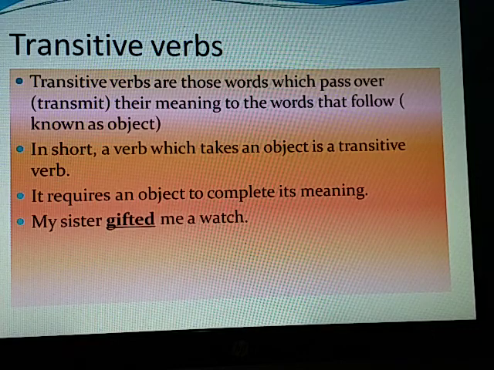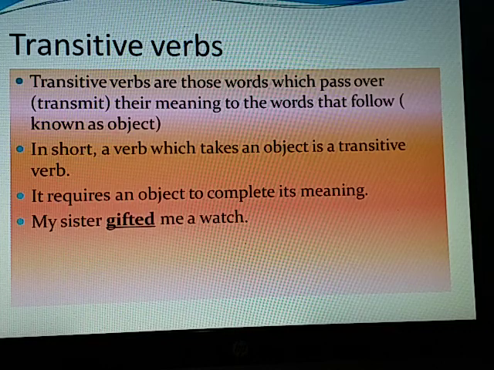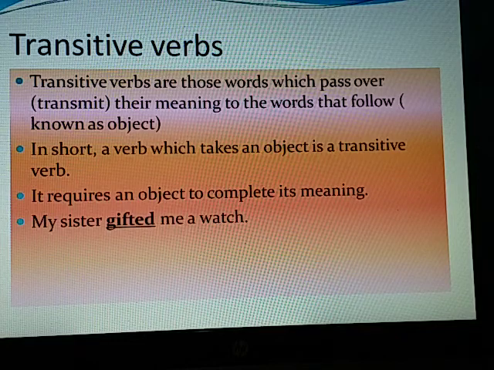Example: my sister gifted me a watch. Here gifted is a transitive verb.